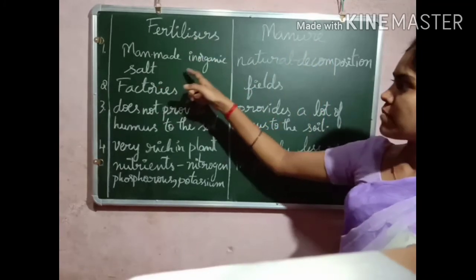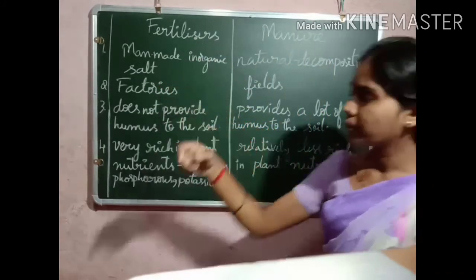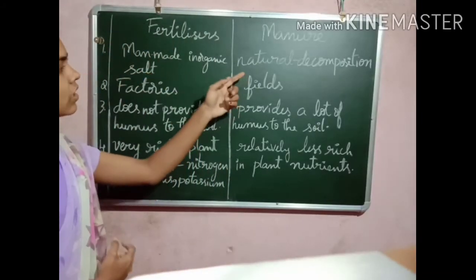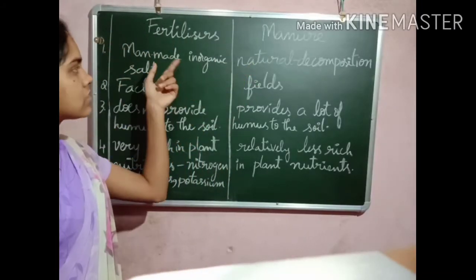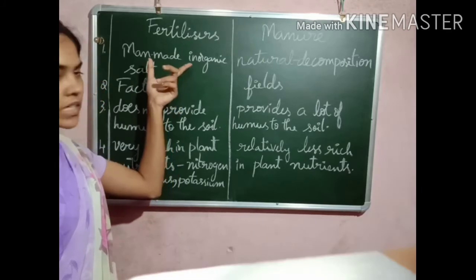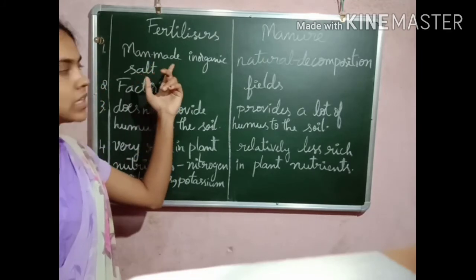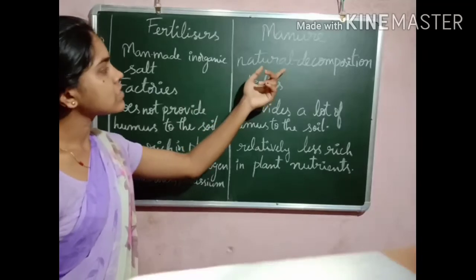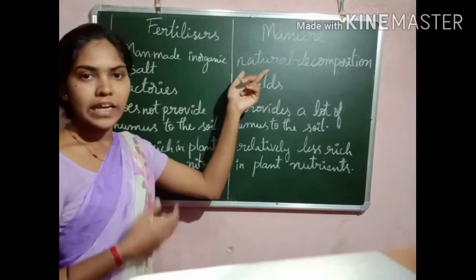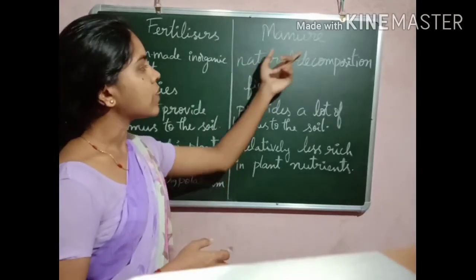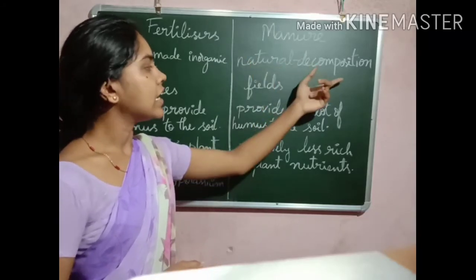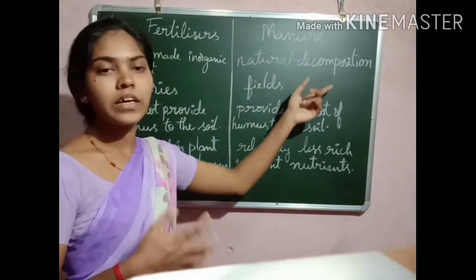Fertilizers are man-made inorganic salts, prepared by human beings. Manure is natural. We obtain manure by a natural process of decomposition.